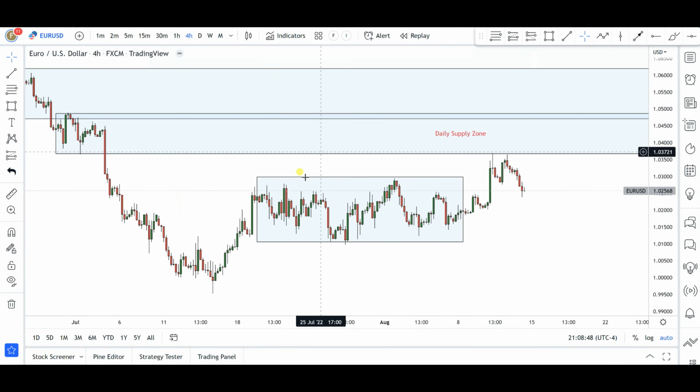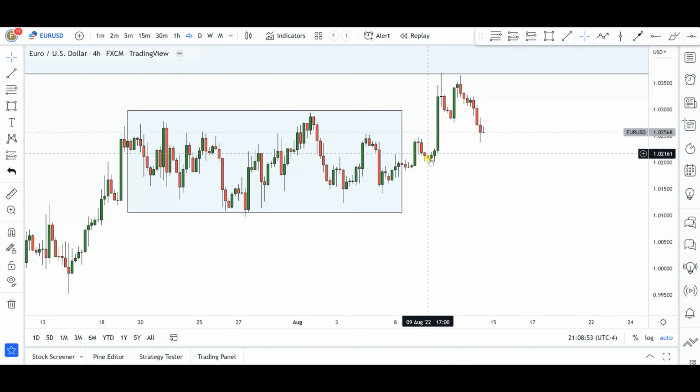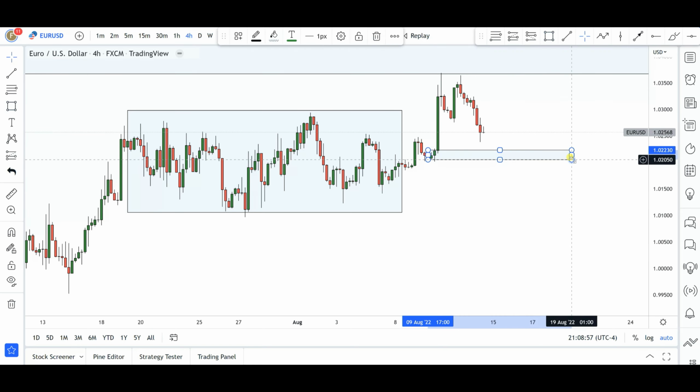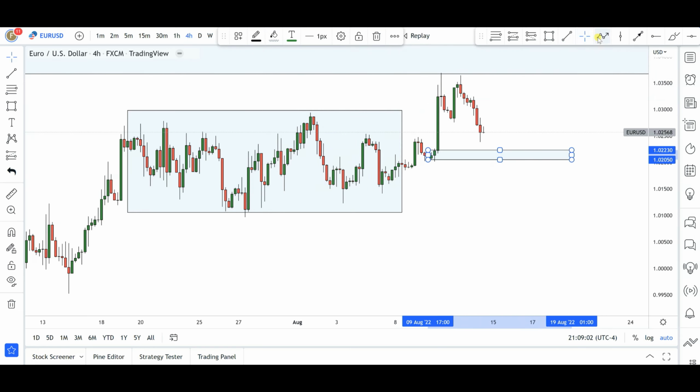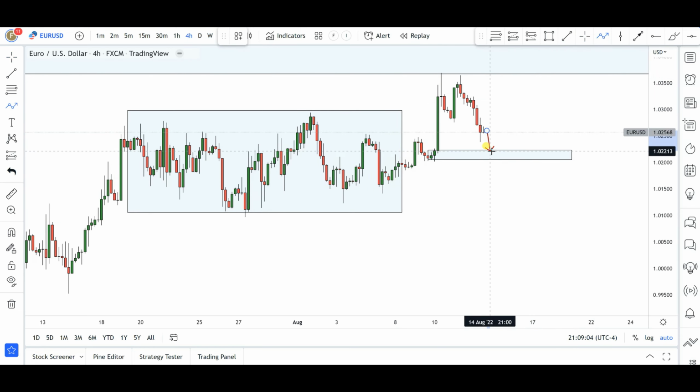Okay, we did get a very clear break of the top of this range, okay, forming this particular demand zone in the process, okay, this demand zone that we have in this area right here. Okay, so well, it's very, very possible that the markets might give us a quick dip to the downside into this particular demand zone area, or even maybe from right around where the market is right now, price can just give us a quick push to the upside. Okay, because you can see in this area we do have this previous level of structure right here, so the markets can easily give us a continuation to the upside from here.